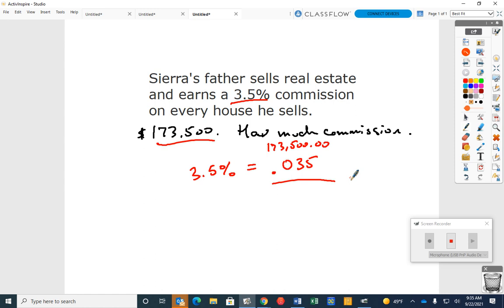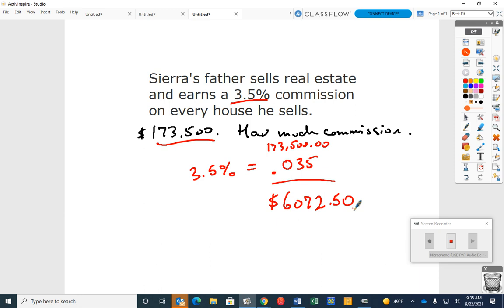Abby, how much money did you make? $6,772.50? Yep, I did not get that. Hold on. 173,500 times 0.035. Okay, Abby, you said $6,072.50.